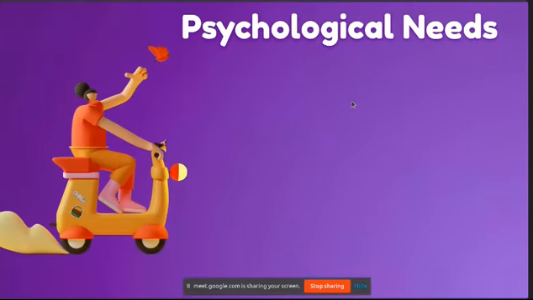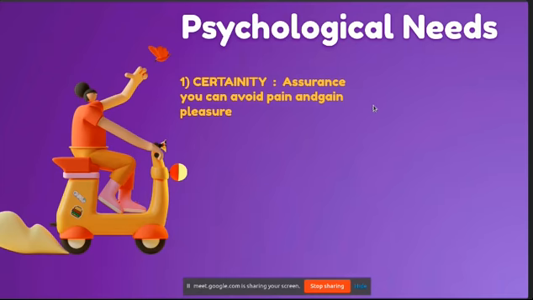Now comes psychological need. Psychological needs have mainly 5 subtopics, which we will discuss deeply. So the first one is certainty.